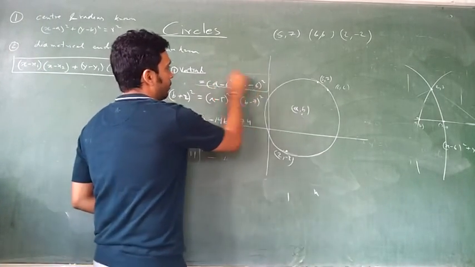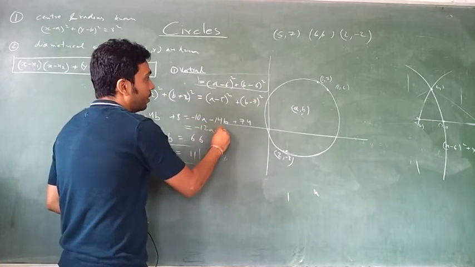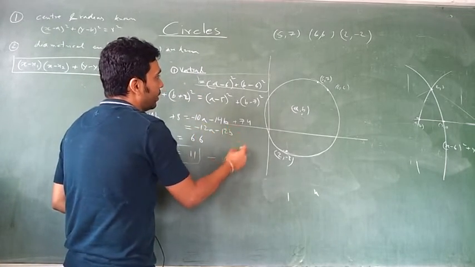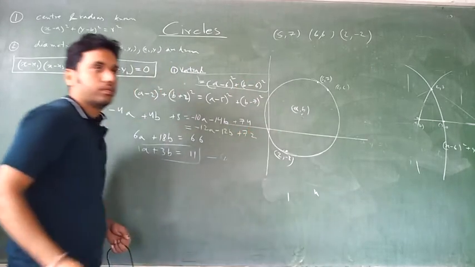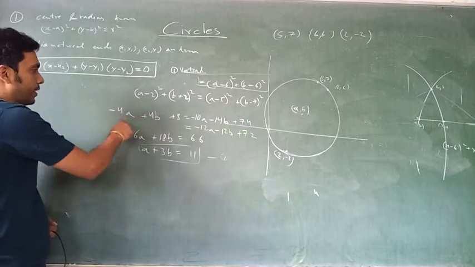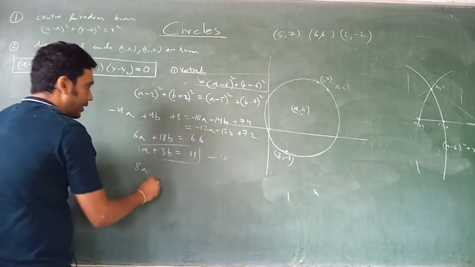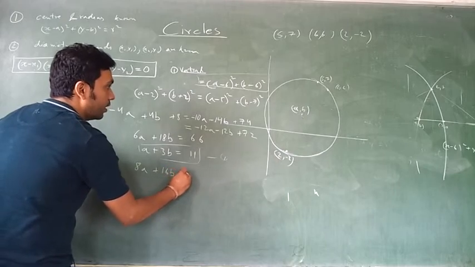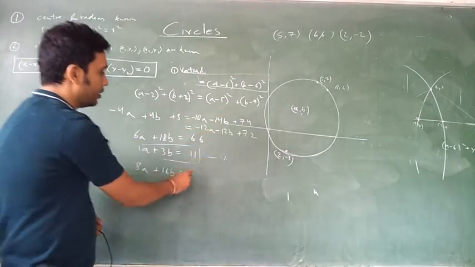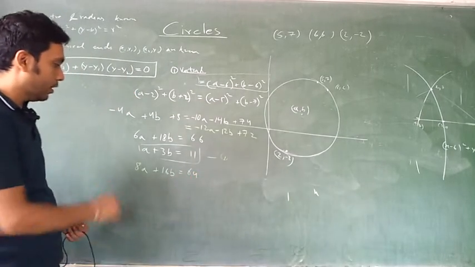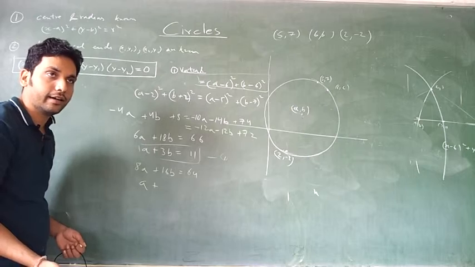This green one will give me what? A square, b square gets cancelled. I get a minus 12a minus 12b and 36 plus 36, 72. Okay, 12 goes over that side. 12 minus 4 is 8a. This goes over that side. I have 16b is equal to 72 and I have 8 over here. Minus that is 64.